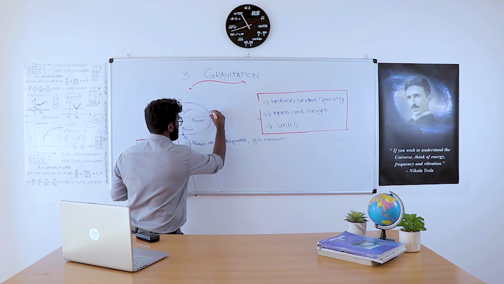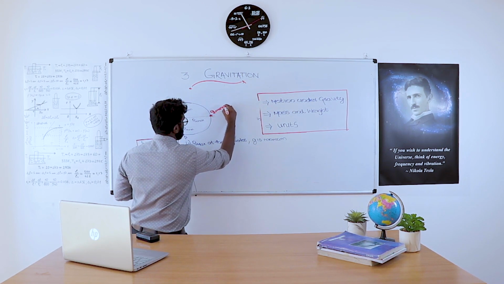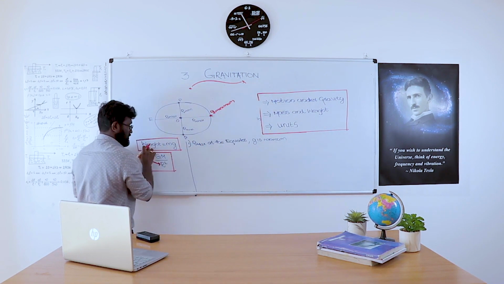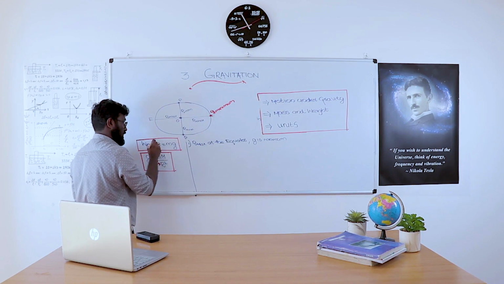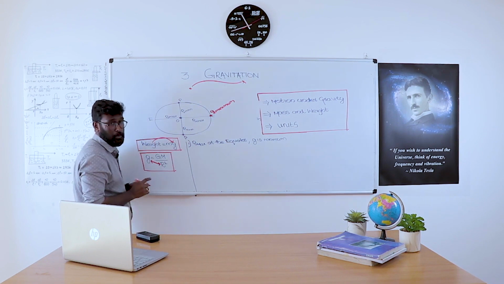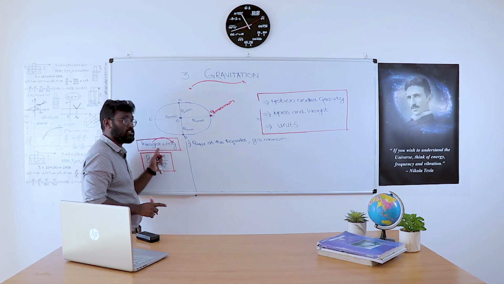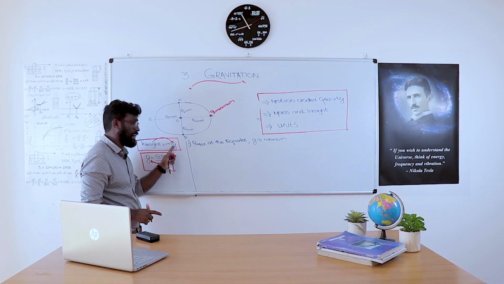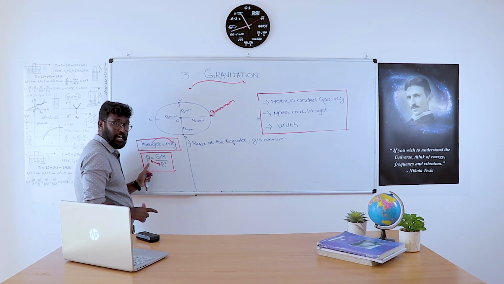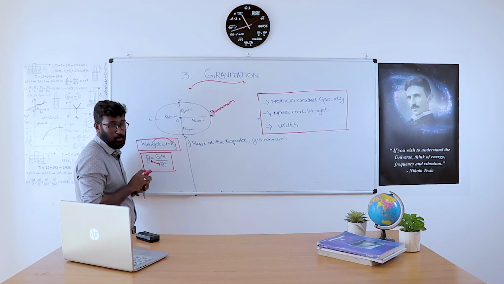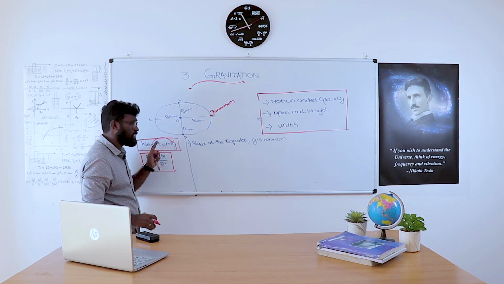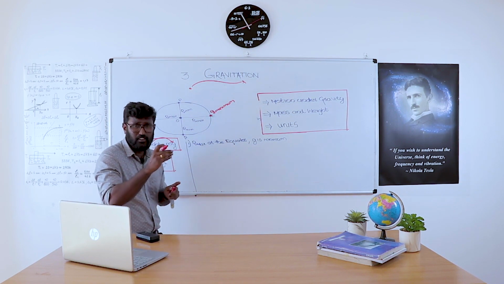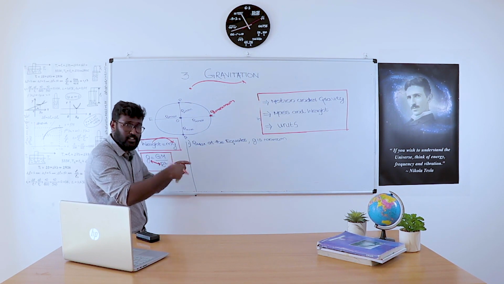What happens? g is minimum. So what about this equation? Weight is equal to mass into gravity. Weight and gravity are directly proportional. Whenever g increases, weight also increases. Whenever g decreases, weight also decreases. In these two equations, it is clear that weight and gravity, acceleration due to gravity, are directly proportional. But here, gravity and the radius of the Earth are inversely proportional. That means whenever weight increases, that means whenever g increases,